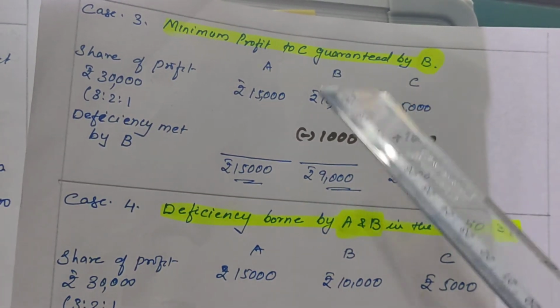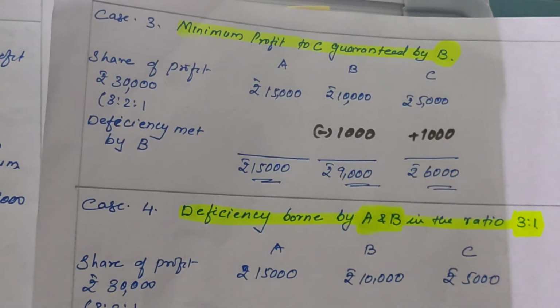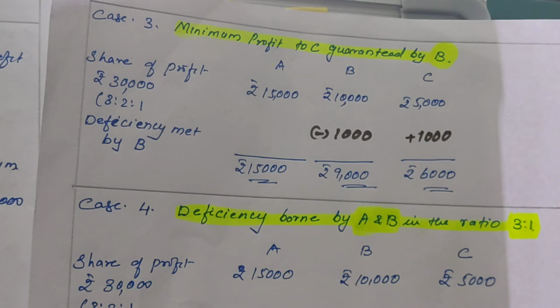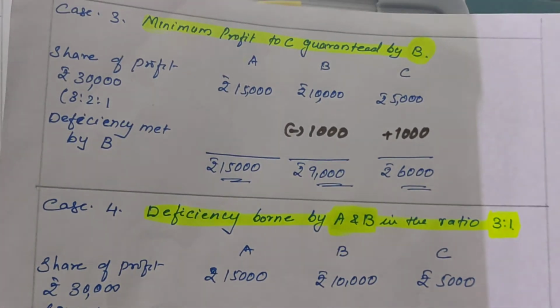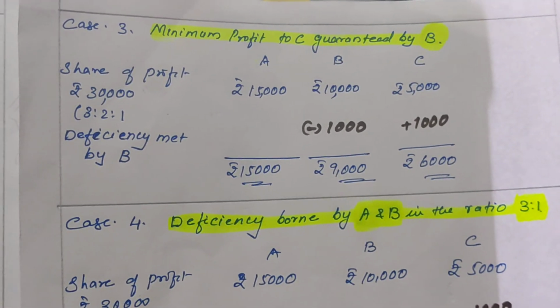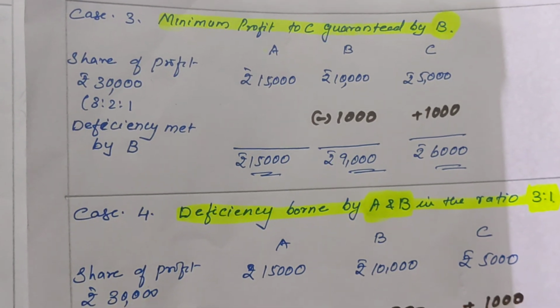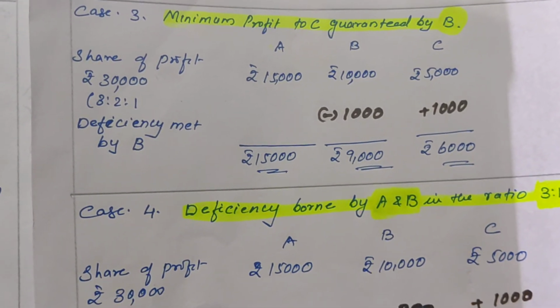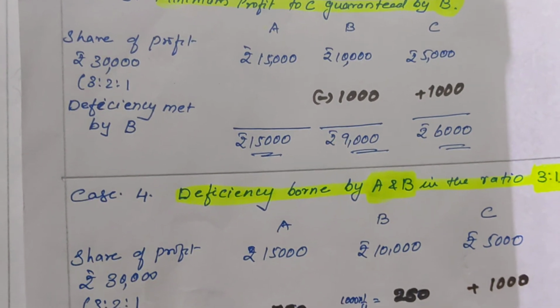Since only B is guaranteeing him, this will be deducted from B's share. 1,000 will be deducted from B's share, and we can see there will be no change in A's profit. It is 15,000. B will become 9,000 because from 10,000 he had given 1,000 to C, and C will receive 6,000. Okay.